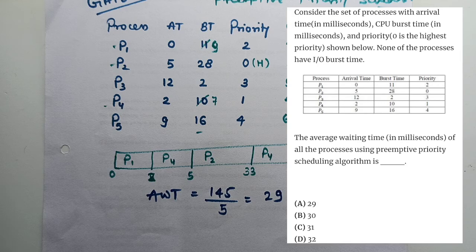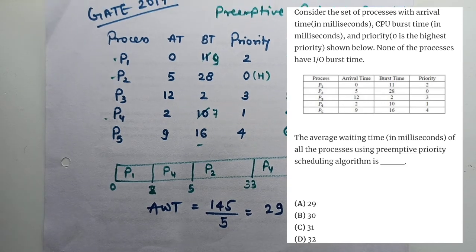The options were given, you can select the right answer from these. Okay, so in this way this GATE 2017 question can be solved, and in the same way any preemptive priority scheduling algorithm can be solved.